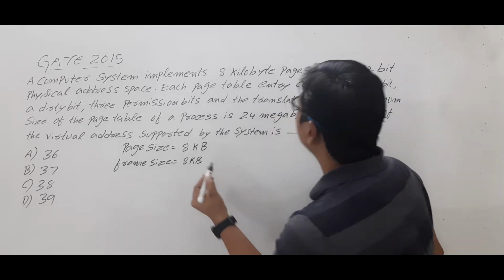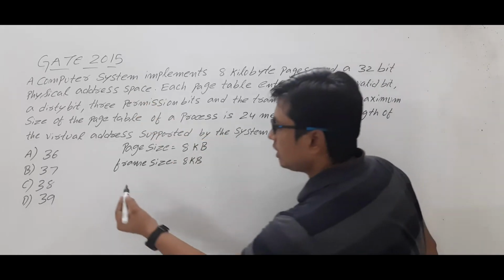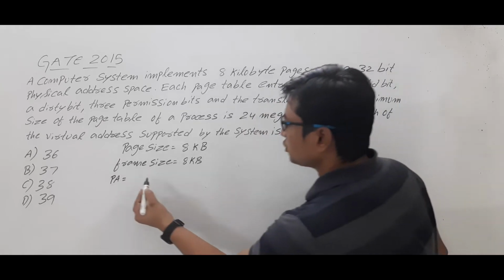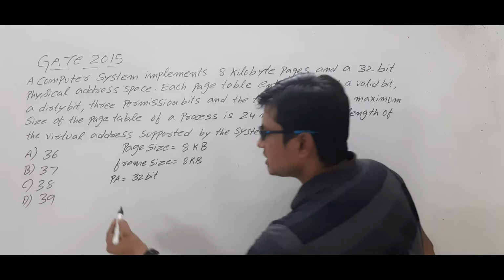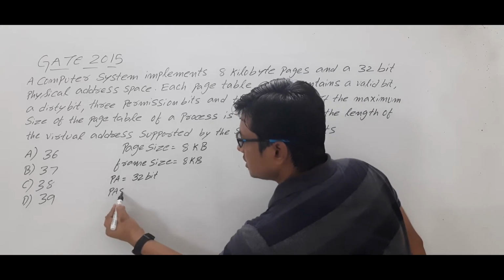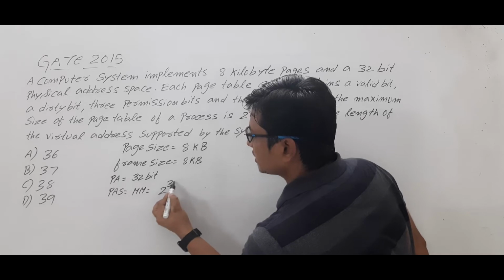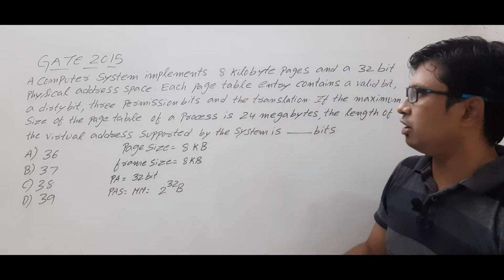And a 32-bit physical address space. So they are talking about the physical address which is 32-bit. If physical address is 32-bit, physical address space or size of the main memory is equal to 2 power 32 bytes, because it is a byte addressable format.